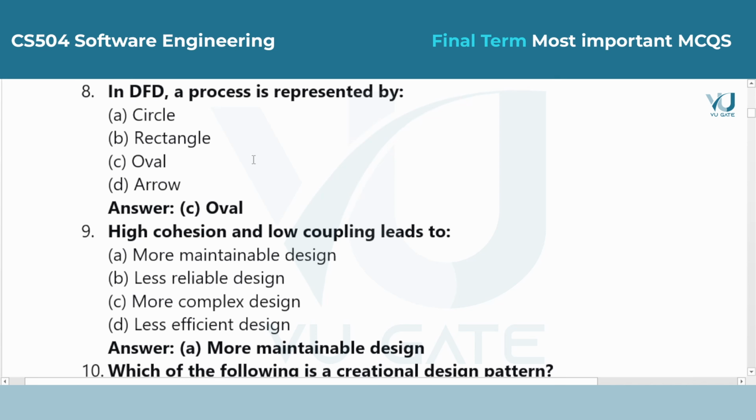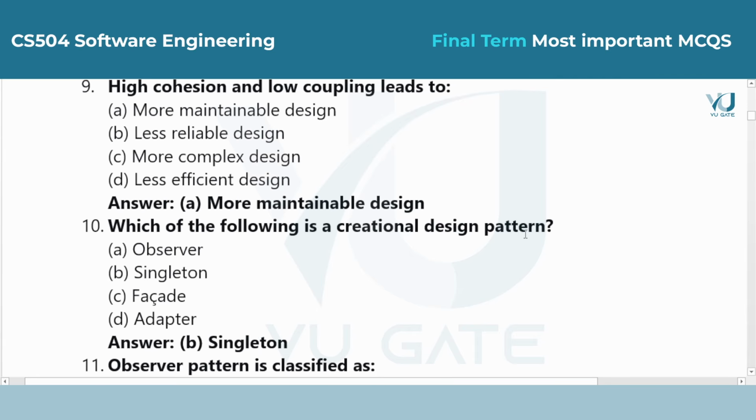Question 8. In DFD, a process is represented by. Answer is option C, oval. In the standard notation for data flow diagrams, an oval or a circle is used to represent a process that transforms incoming data into outgoing information.